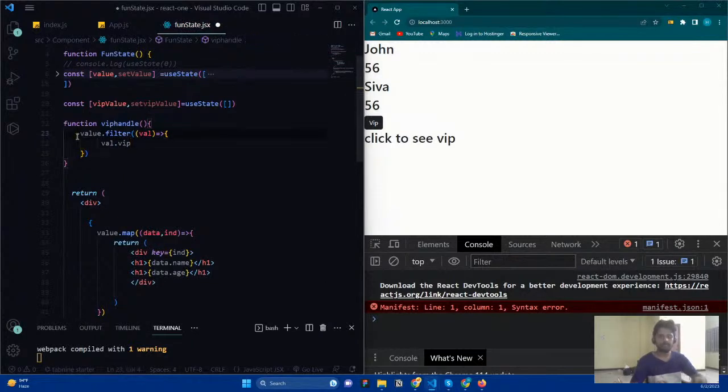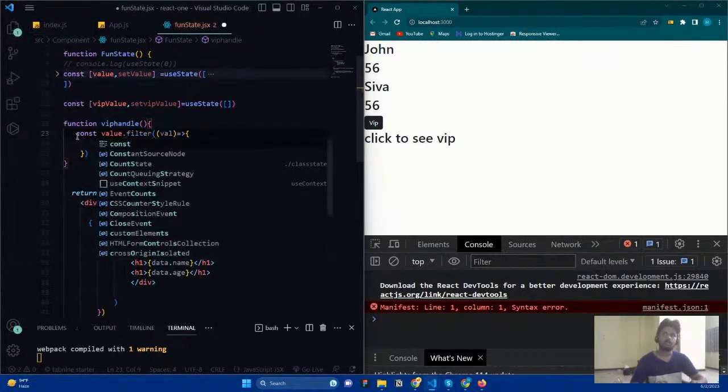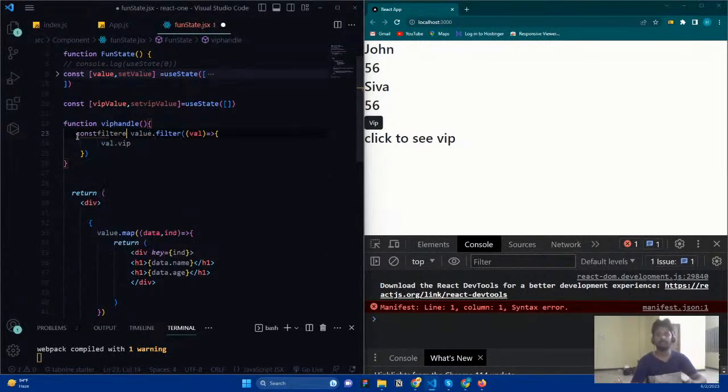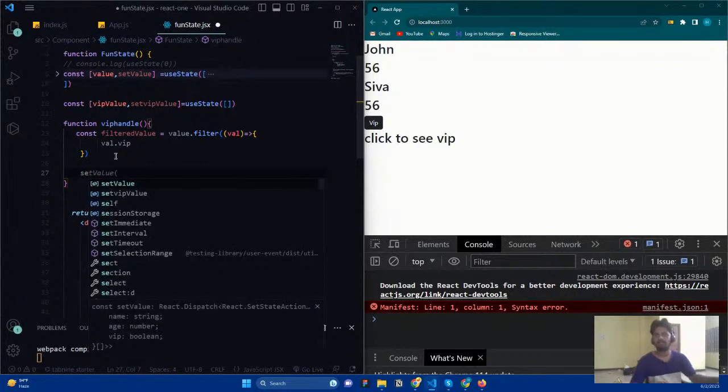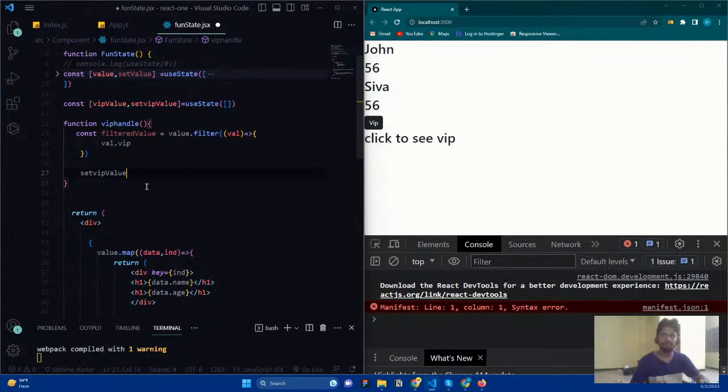If it is true, then it will go inside const filtered value, equal to this one. And once it is done, I need to set the VIP value. So the VIP value that we need to set is going to be the filtered value. Okay, so now let's see.